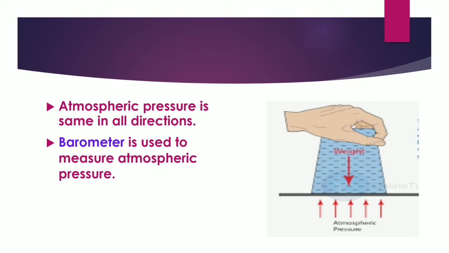Then you see that because of atmospheric pressure the water does not fall down. In this way, you know atmospheric pressure is the same in all directions. A barometer is used to measure atmospheric pressure.